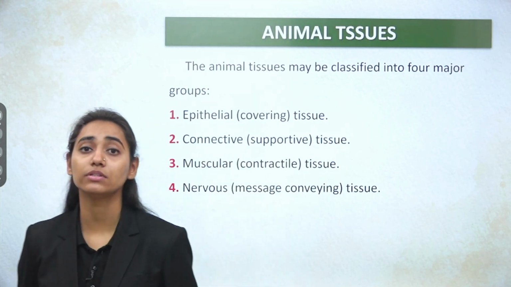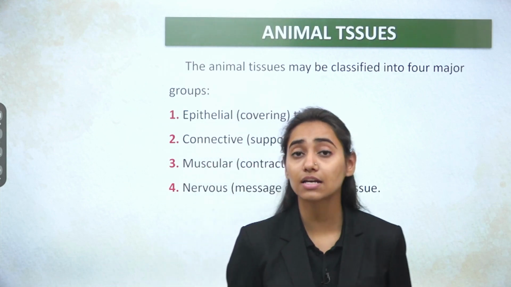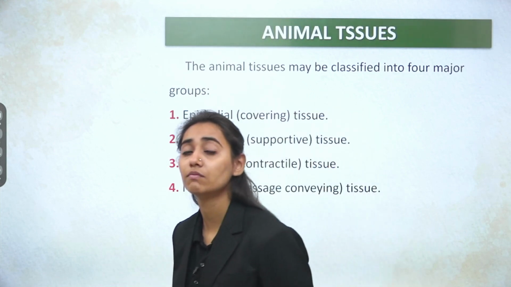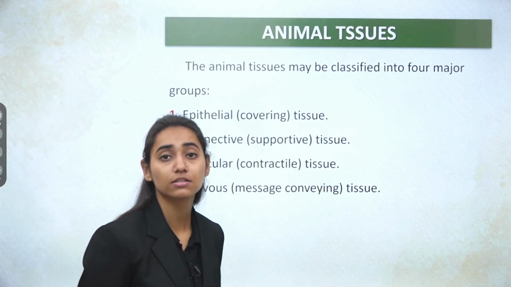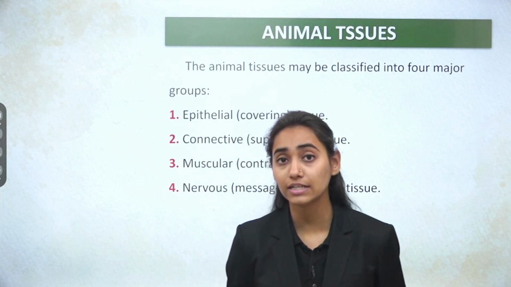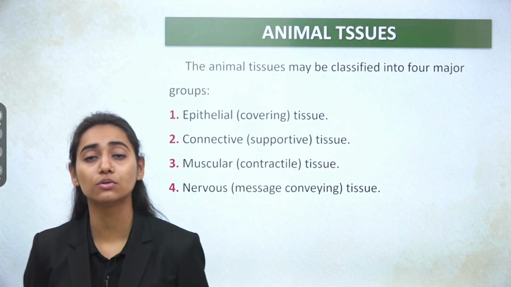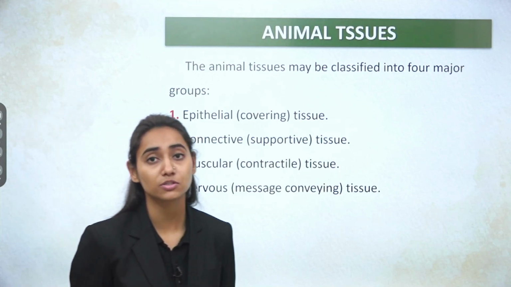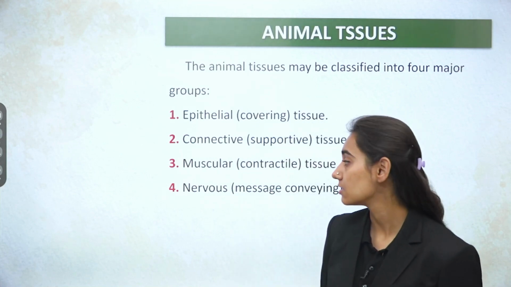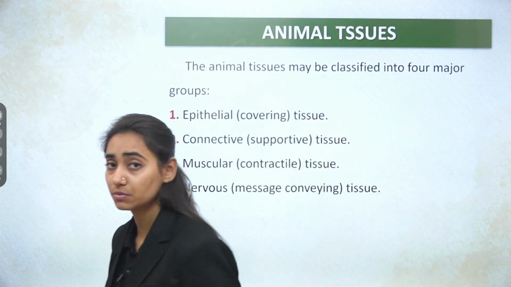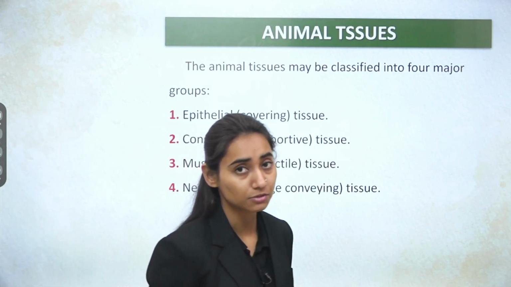Then coming to the connective or the supportive tissue. The connective tissue connects different organs and different tissues in the body. It is mainly composed of blood and lymph. Then the muscular tissue has the property of contractility. When the muscles contract, there is movement in the body. We know that muscles are of three types: those which are under our control, those which are not under our control, and the third is the cardiac muscles. Then the fourth one is the nervous tissue. This nervous tissue is related to your nervous system, that is your brain and the spinal cord.